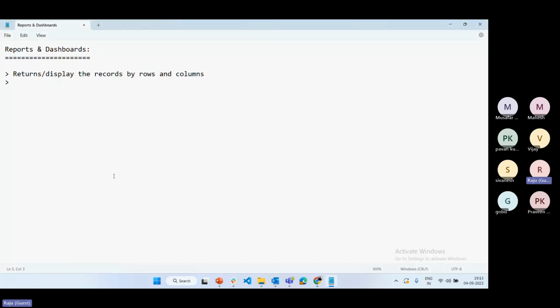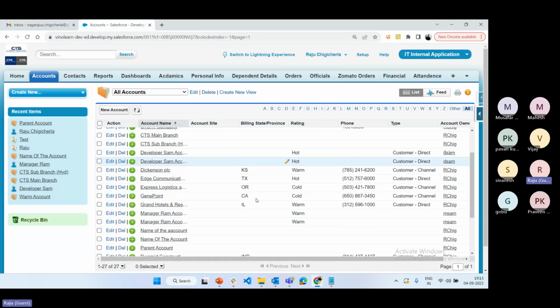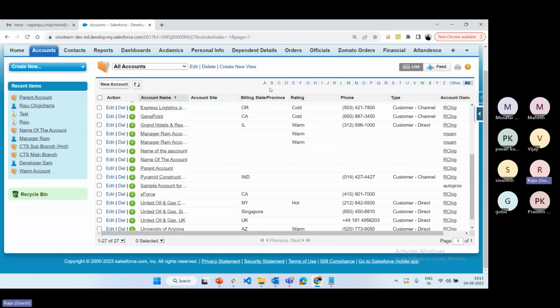Okay, so by using rows and columns, we can display it. Even list view we can display by using rows and columns. But why go for the report again? In the list view, we can display up to 200 records only. This is one limitation we have.